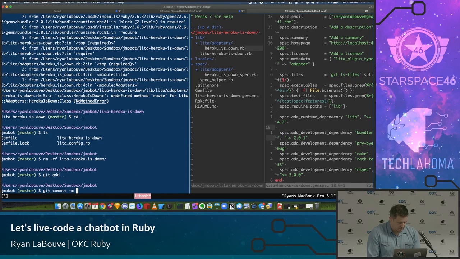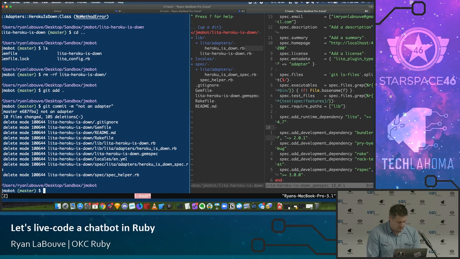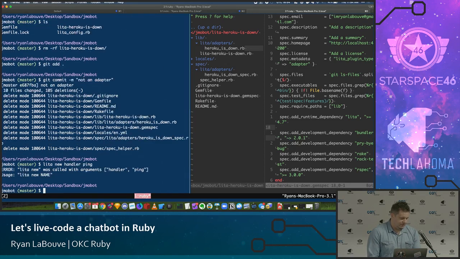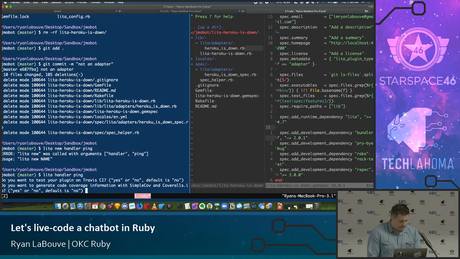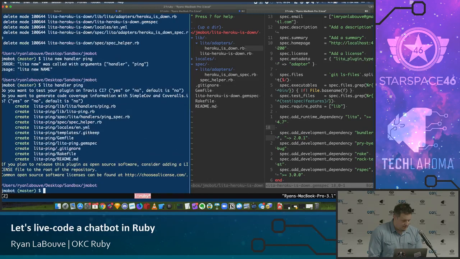Going to commit this adapter. We're going to make Lita new handler. Let's actually start with something simpler. We'll do Pong, or ping. When we say ping, it will say Pong. Lita handler ping. We don't care about Travis CI. We don't care about code coverage because we're reckless in live coding.